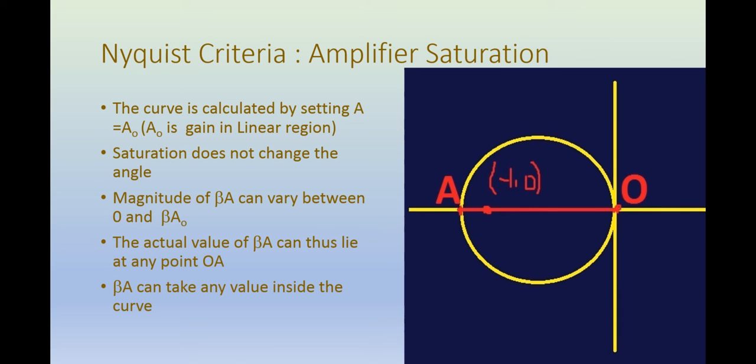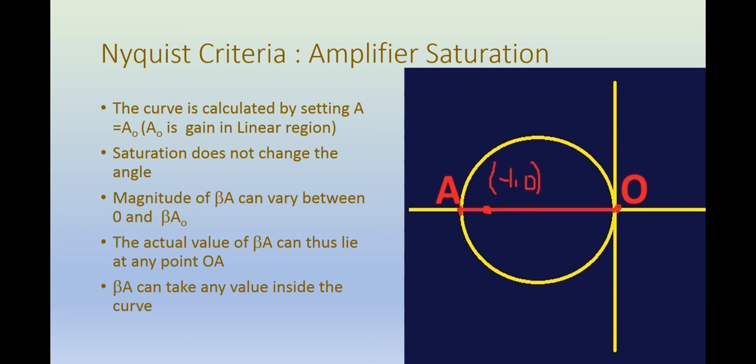So how can we describe this in geometric terms? If point A represents the value of beta A in the linear region when we don't have saturation, then as the magnitude of A drops, the magnitude of beta A will start to decrease, but the angle remains the same.